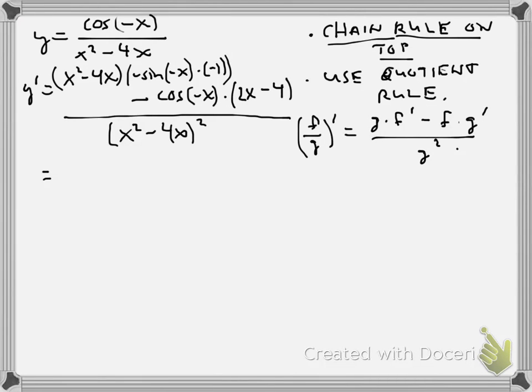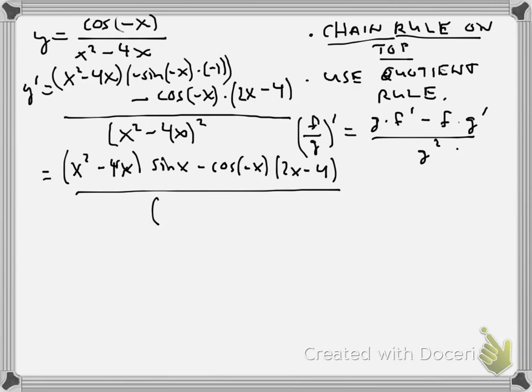So what we would do is x squared minus 4x, right? And that would be all times sine x, right? In the other one, we have minus cosine of negative x, and that's going to be multiplied by 2x minus 4. I don't think anything really cancels here, so I'm just going to leave this in this really ugly x squared minus 4x, squared.